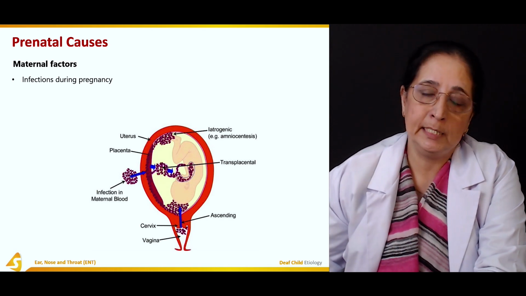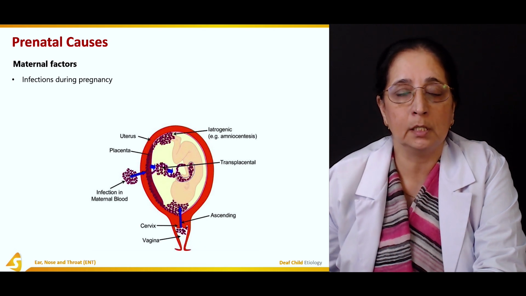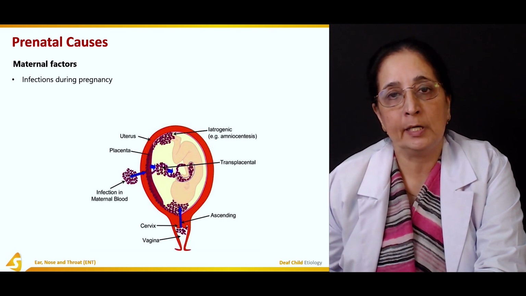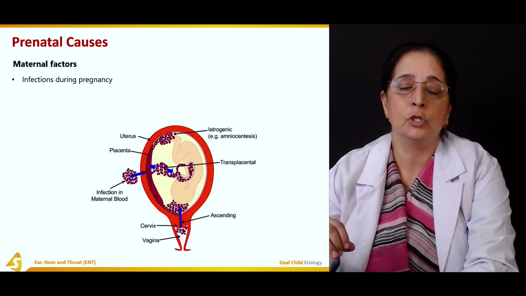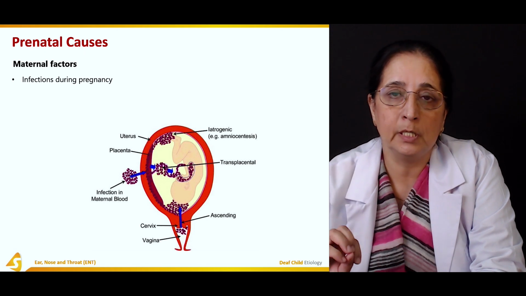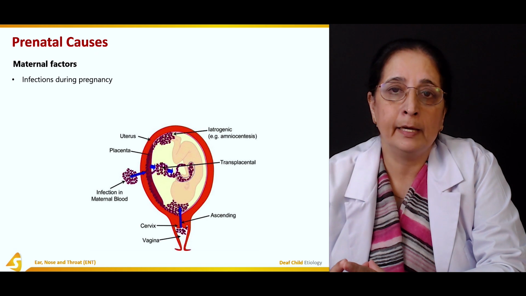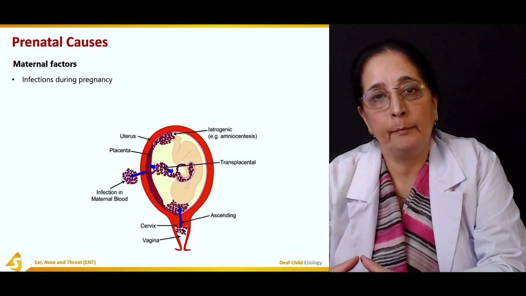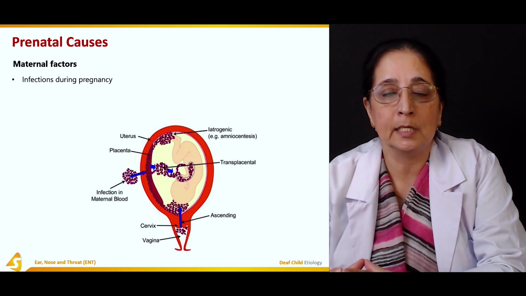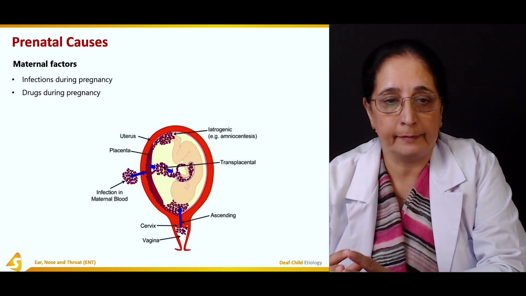Then the drugs, different drugs, if used during pregnancy, can cause deafness. These drugs are mainly known as the ototoxic drugs, means they are toxic to the ears and they can affect the hearing. And usually the aminoglycosides and drugs like that, gentamicin, they can cause deafness.